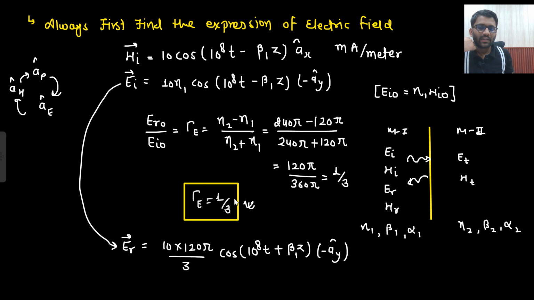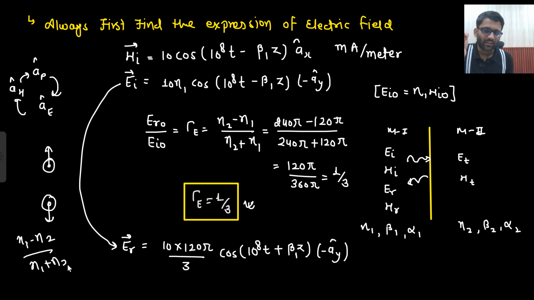Because this formula I calculated, η2 minus η1 divided by η2 plus η1, was already an assumption that electric field is not changing its direction. If I had assumed that electric field is changing its direction and magnetic field is not changing its direction, and then derived the formula, the answer would be η1 minus η2 upon η1 plus η2, and here gamma E would become negative. And if gamma E is becoming negative in this case, then you would get to know that actually you assumed the direction will change, but actually it did not change.